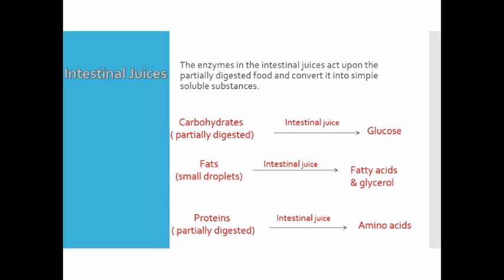As a result, the carbohydrates get broken into glucose, the fats get broken into fatty acids and glycerol, and the proteins get broken into amino acids. Vitamins and minerals present in the food do not need to be changed, as they can be easily absorbed by our cells. So we can say here in the small intestine, our food items are broken into simple soluble substances.